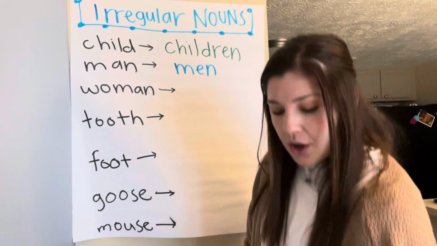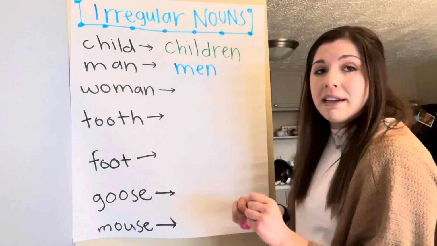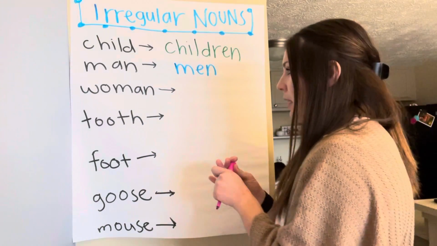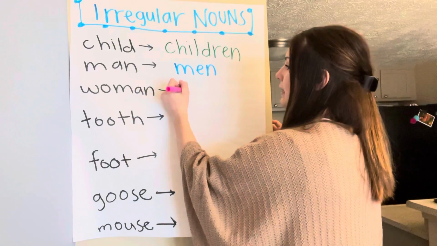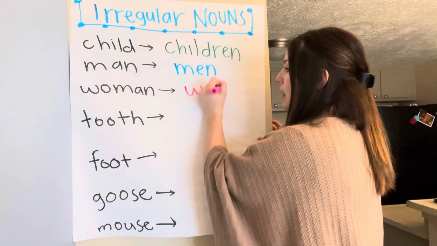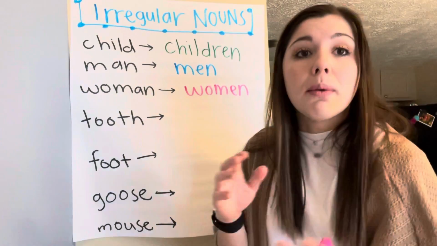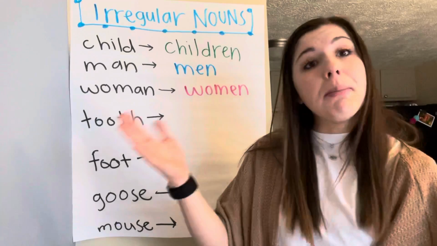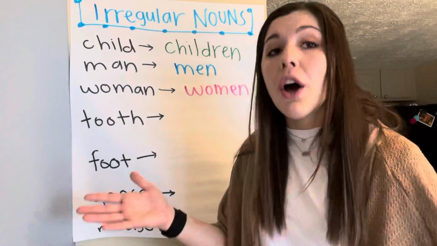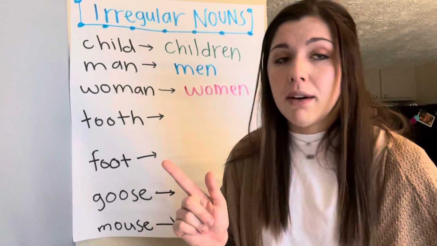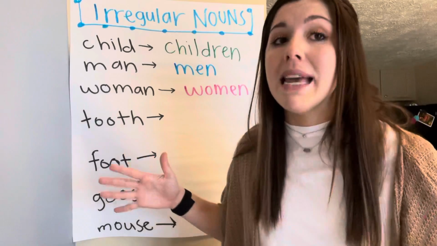Okay, similar to that is woman. The word woman would change just like men did, and it would be women. So we have that N sound still. So it would be women. We could say that group of women went out to eat. We know there's more than one woman. There's a lot of women.